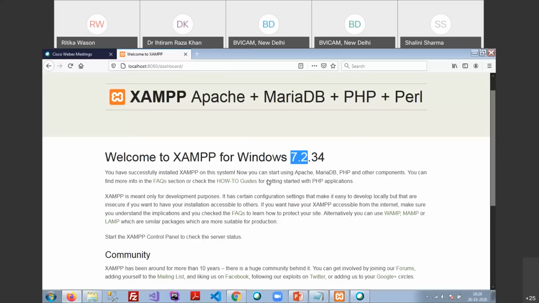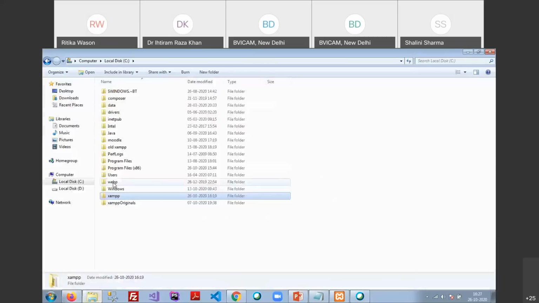That is basically the basics: we have made a web server on our local machine. That is the first step. Next, we need to install Moodle. So what we can do is follow these procedures and go to the XAMPP folder.